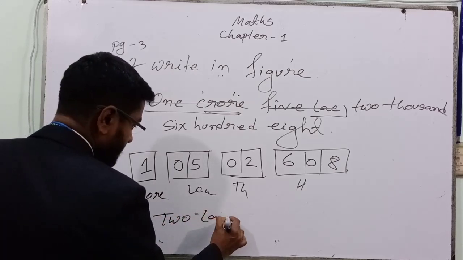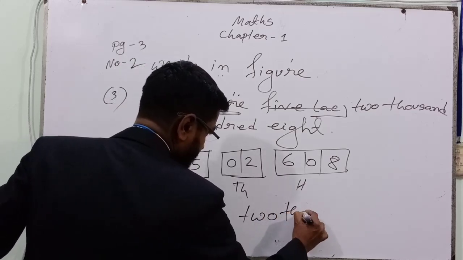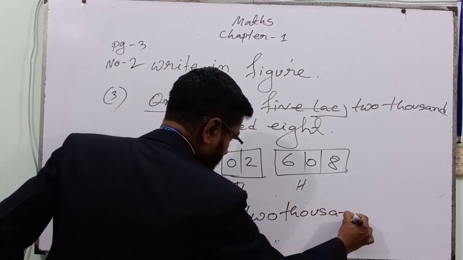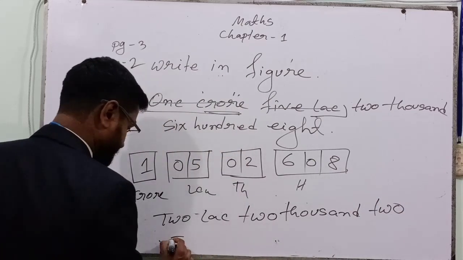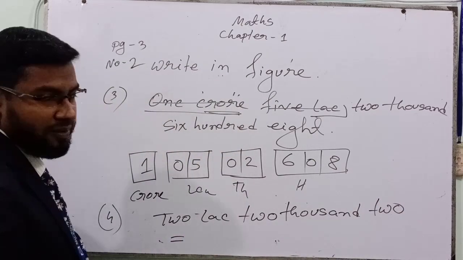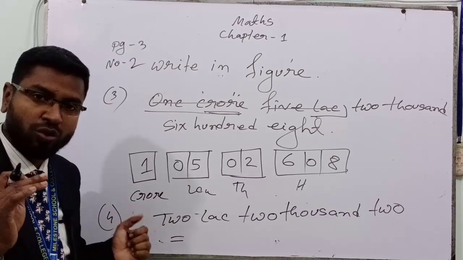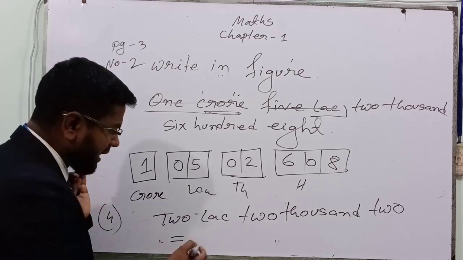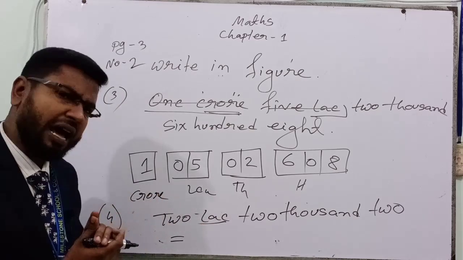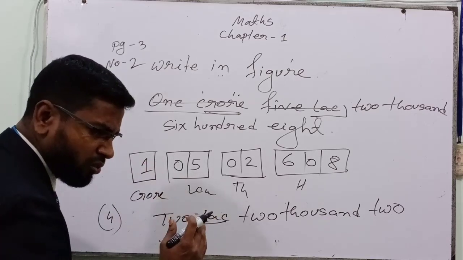Two lakh 2,002. Write it. 2 lakh. Whenever we get numbers with lakh first, at that time you have to remember 3, 2, 2.